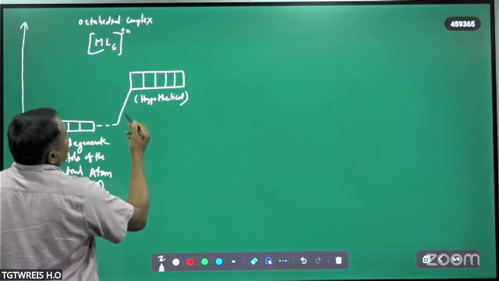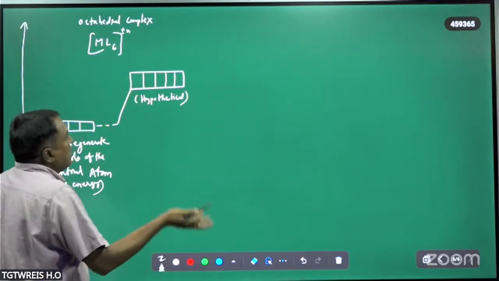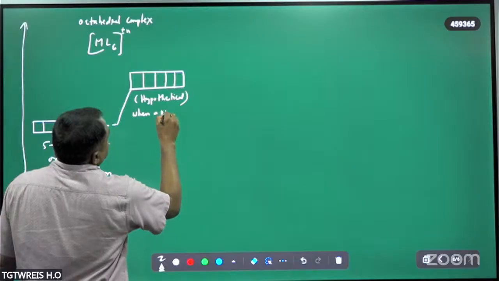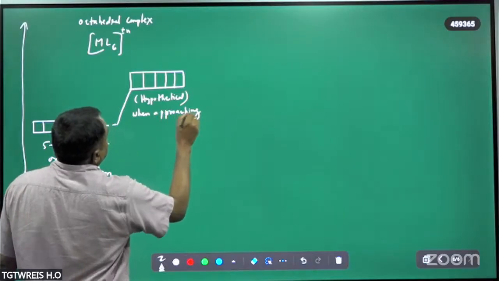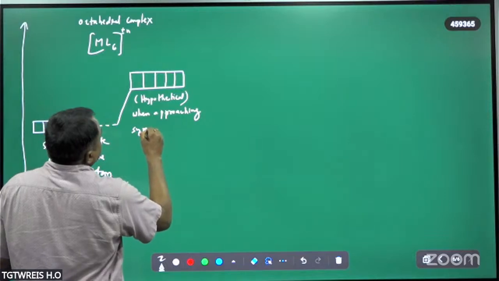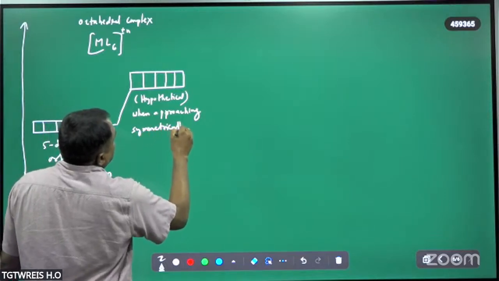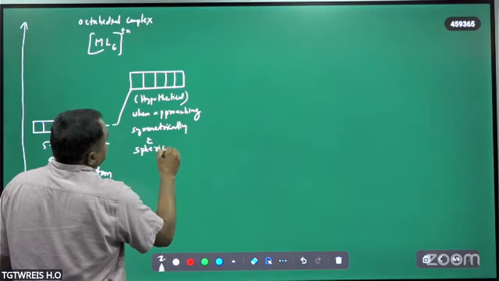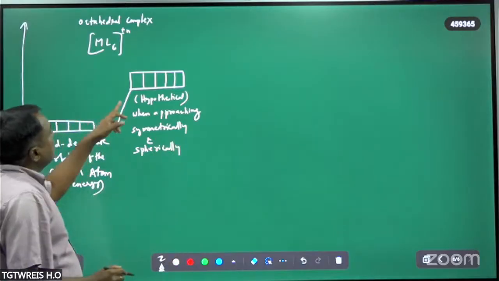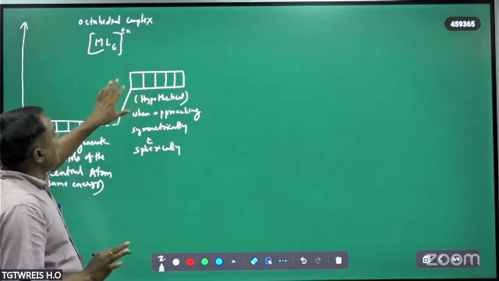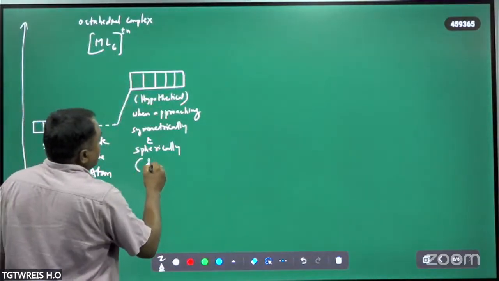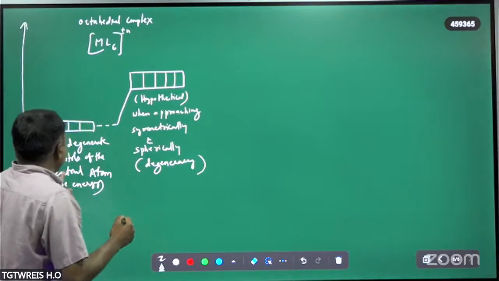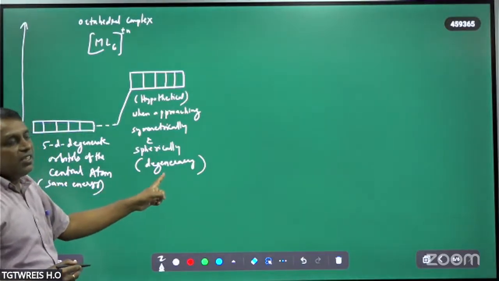Hypothetically, when ligands approach the d orbitals symmetrically and spherically, the d orbital energy increases, but the degeneracy is maintained in this case.